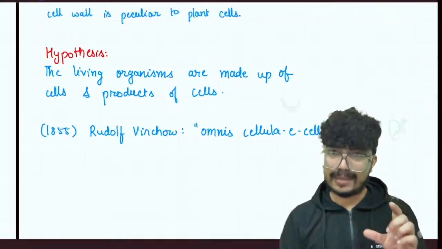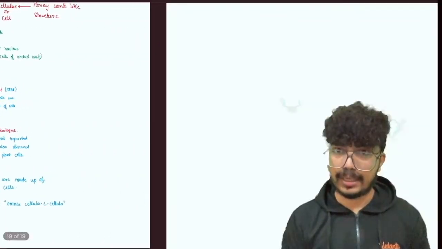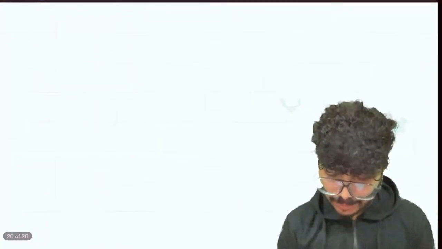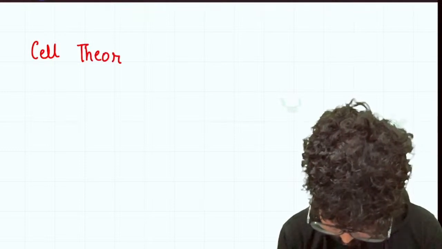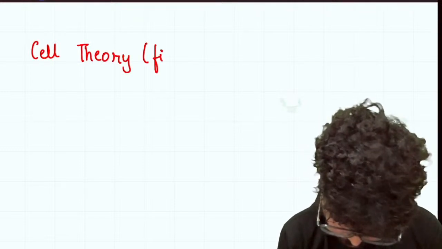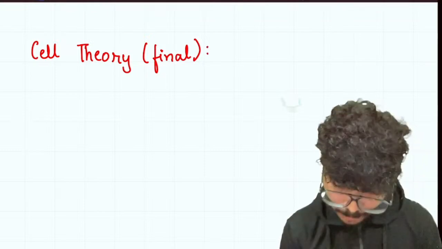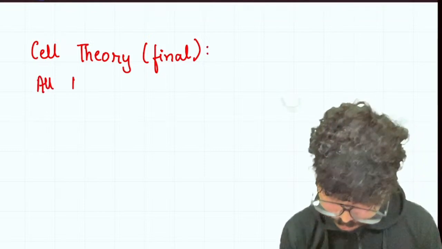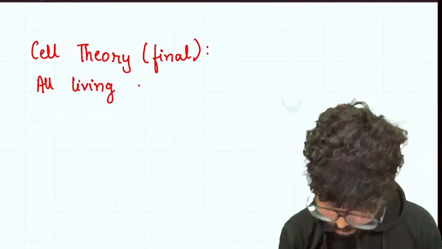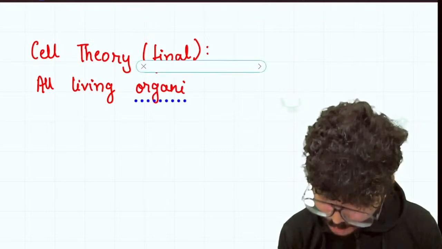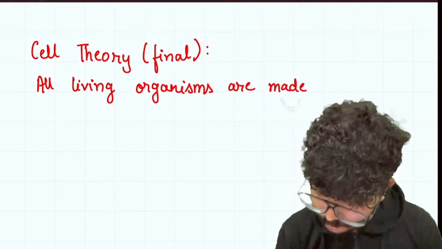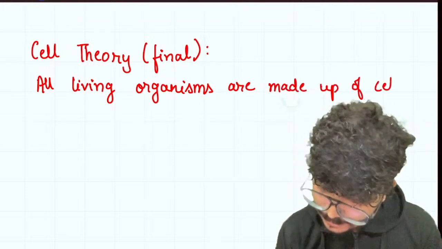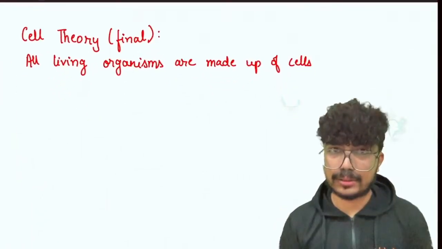Okay, so we can write the final statement of the cell theory, right? I'll move to the next page. The final statement of the cell theory can be stated as: first, all living organisms are made up of cells and their byproducts.